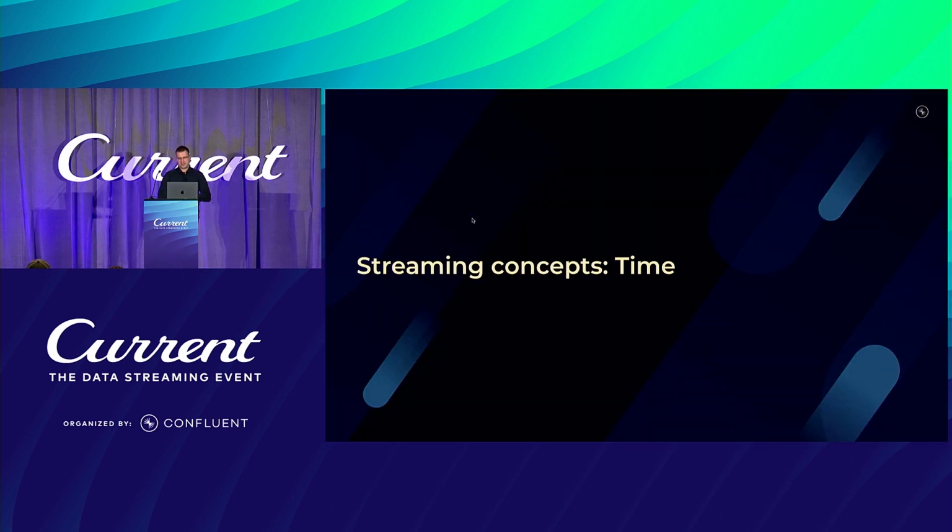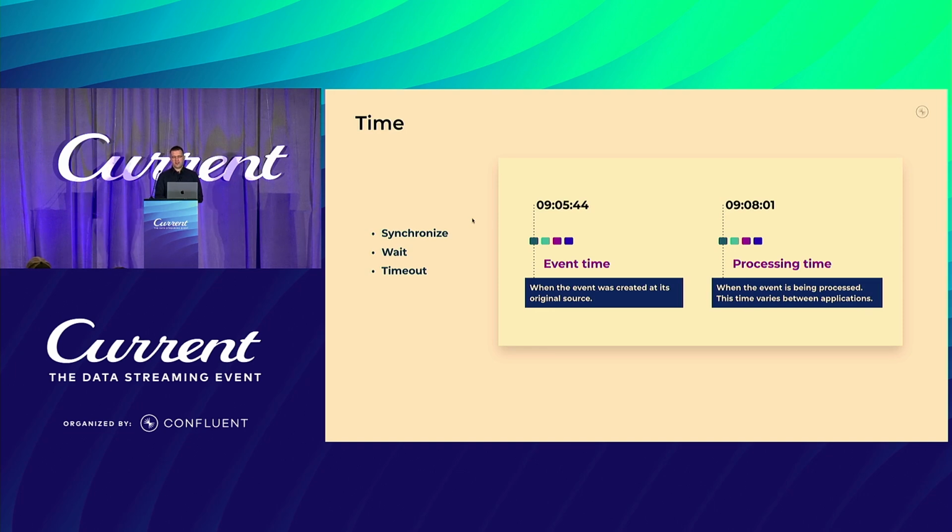Now, before we get to fault tolerance, let's look at time a bit more, because time is a crucial component in stream processors. Flink distinguishes between event time and processing time. Processing time is sometimes also called the wall clock time, and event time is the time when an event was originally created, recorded or produced.